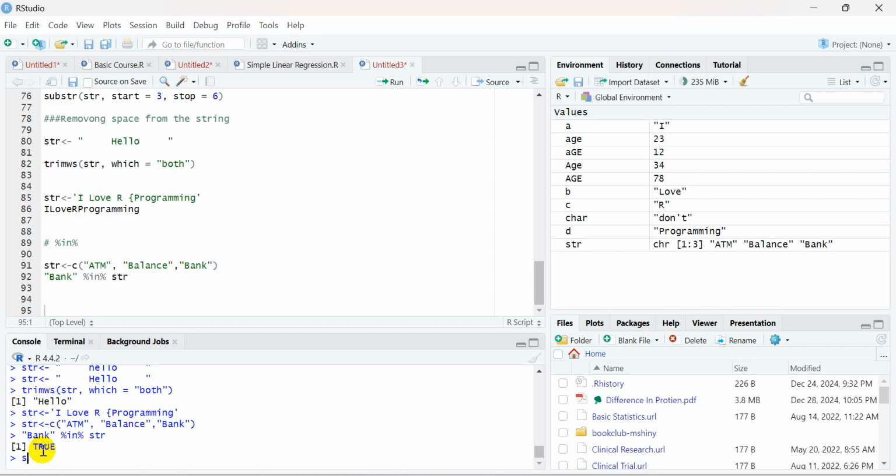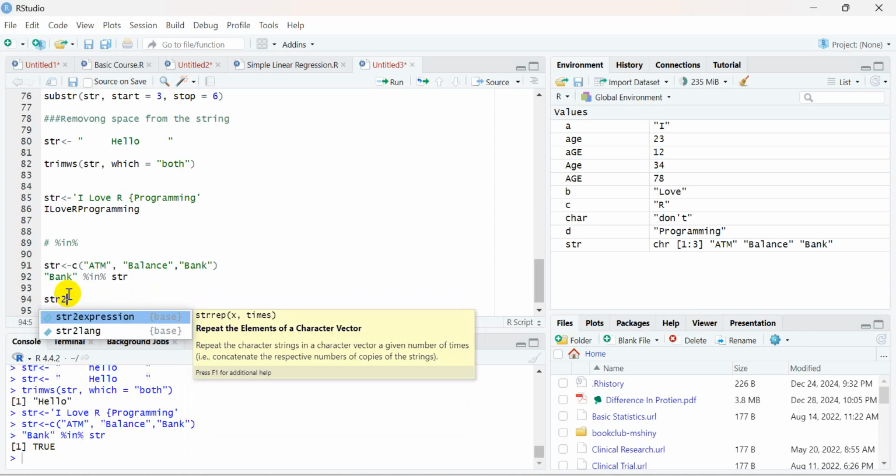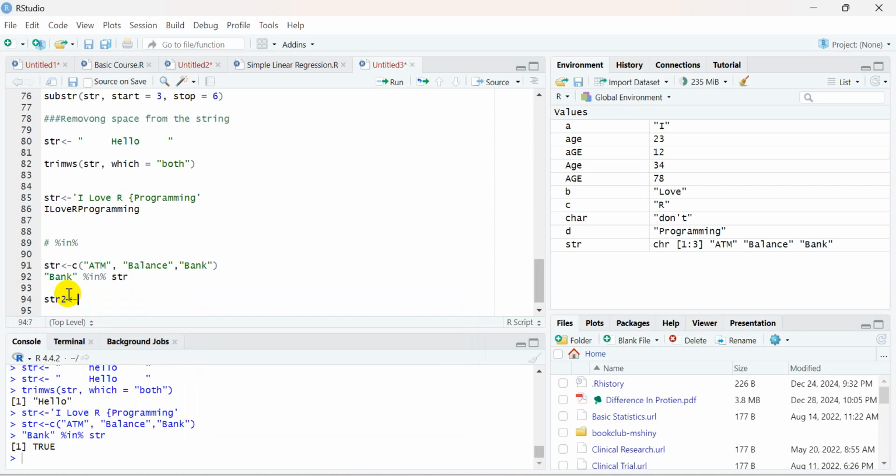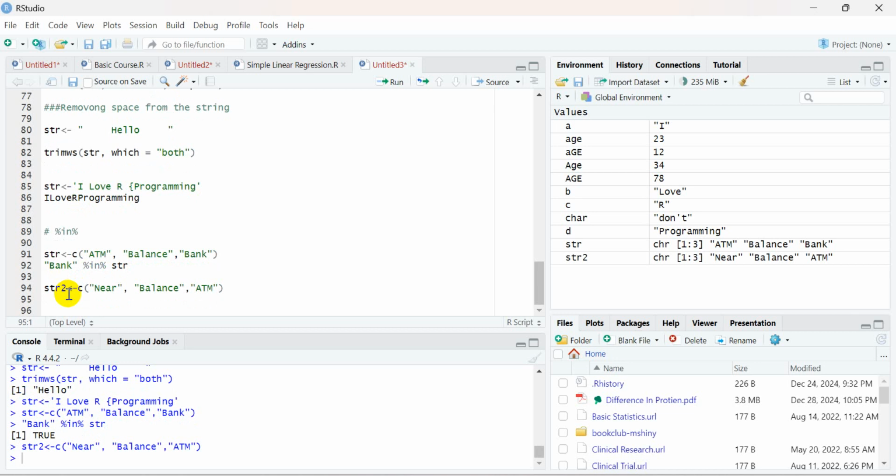So maybe let me create another string, str2, which has the values near, balance, ATM. I want to check whether "a" exists in this or not, and if it exists, then at which position. So I have to use a function called grepl.